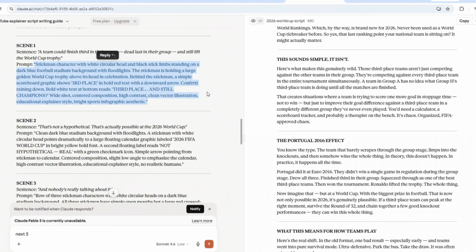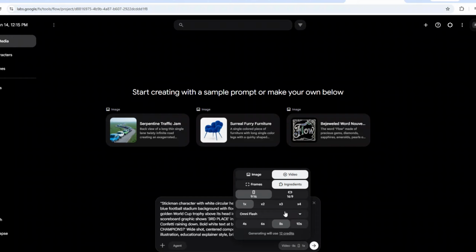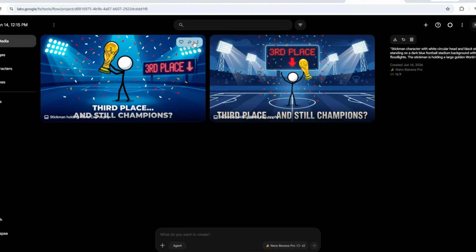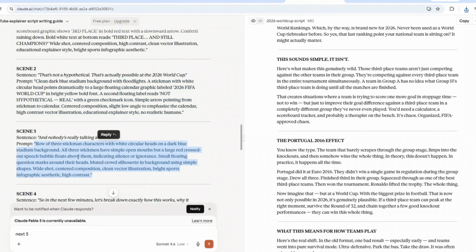After this, feed those prompts into Google Flow using Nano Banana Pro to create unique visuals for each scene. See the quality of images, these are insane. Continue generating images until the entire script is covered.